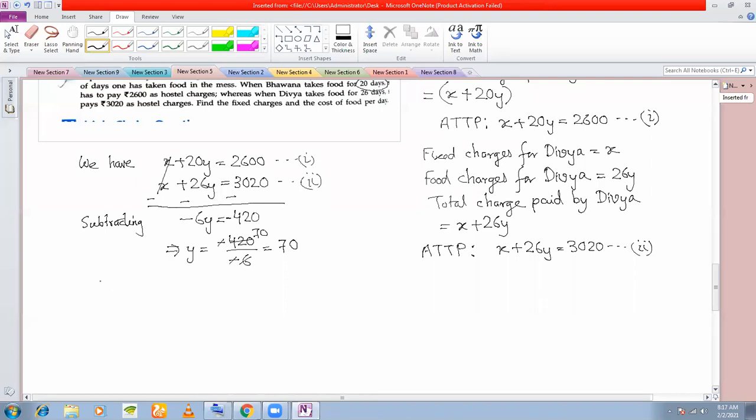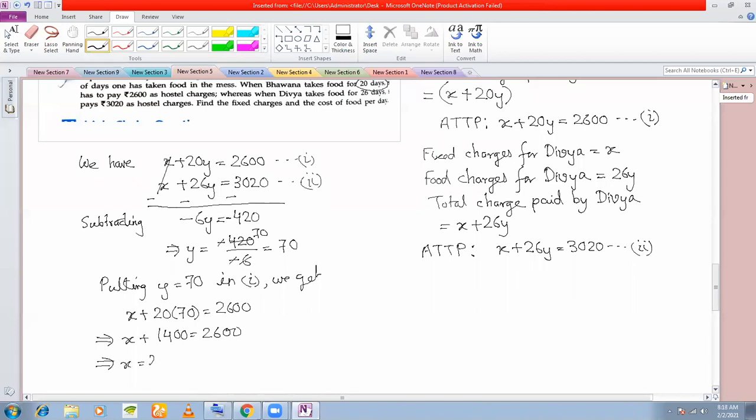Okay, next, putting X is equal to 7, Y is equal to 70 in equation 1, we get X plus 20 into 70 is equal to 2600. Means X plus 1400 is equal to 2600. X is 2600 minus 1400, which is 1200.